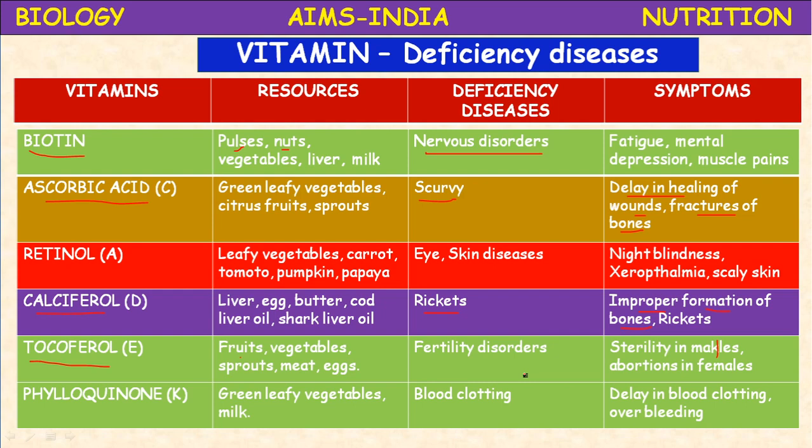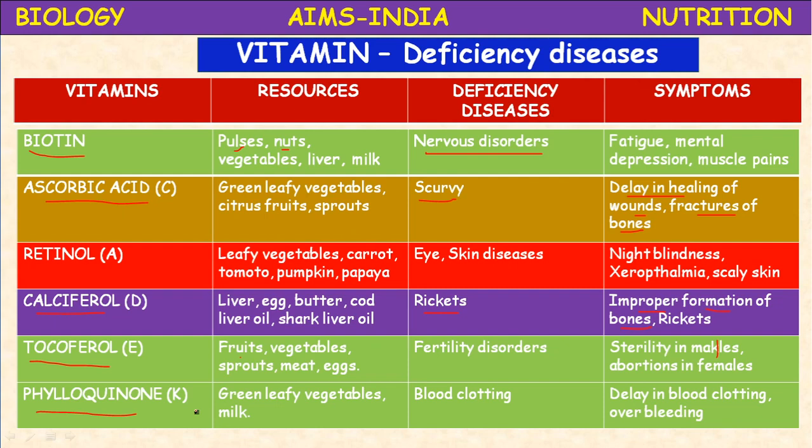Anti-xerophthalmia vitamin, vitamin A. Anti-rickets vitamin, vitamin D. Okay. Next, phylloquinone. Phylloquinone is the last fat-soluble vitamin. It is vitamin K. It is present in the green leafy vegetables.